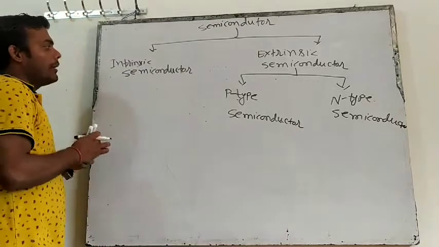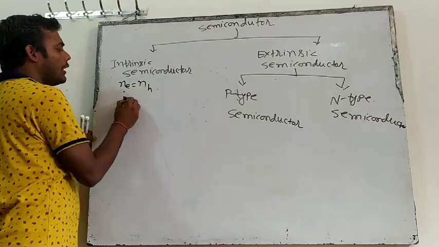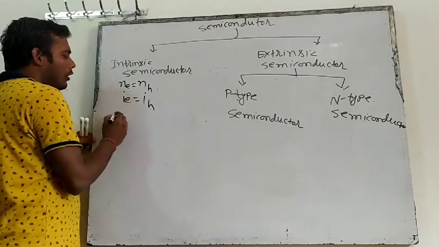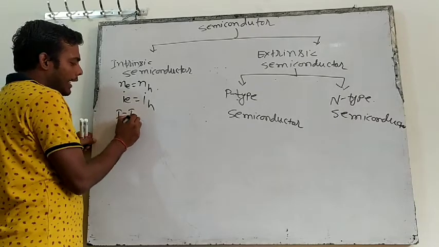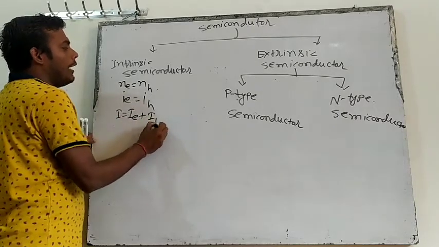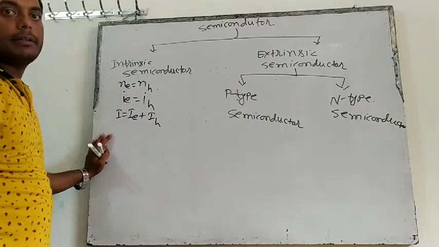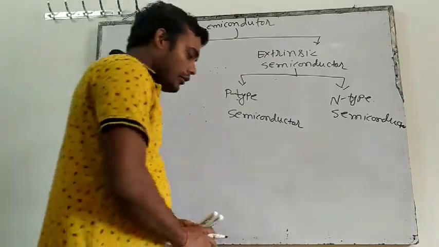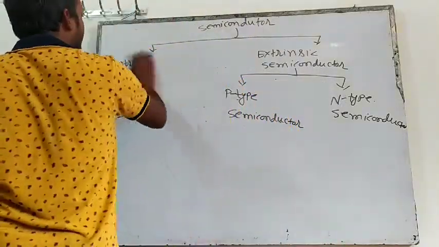In intrinsic semiconductor, I have learned that the number of electrons is equal to the number of holes. Current due to electrons is equal to current due to holes. Total current will be equal to IE plus IH. Here the number of charged particles is very less. Okay, now we will understand extrinsic semiconductor.